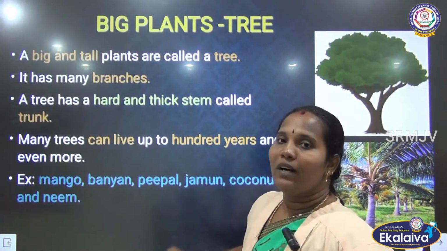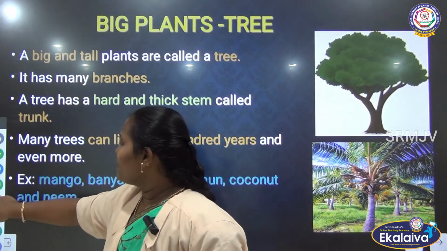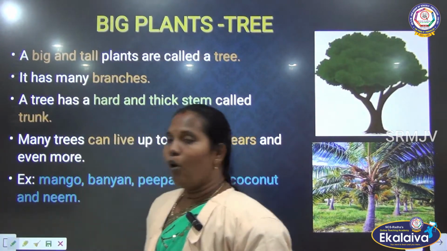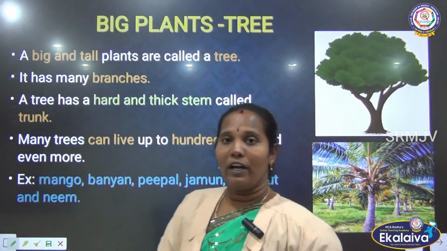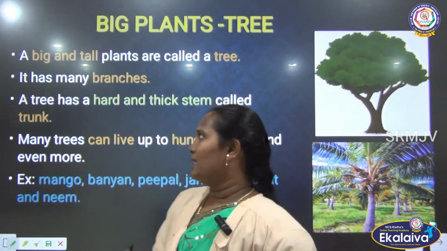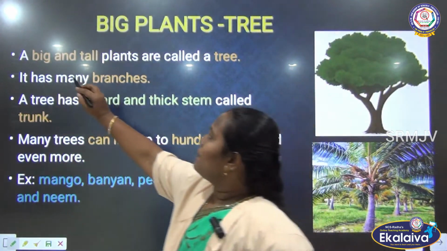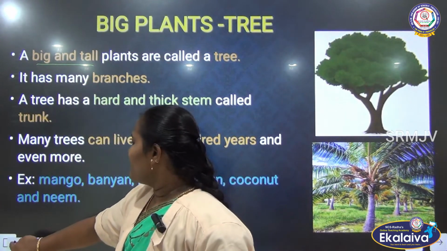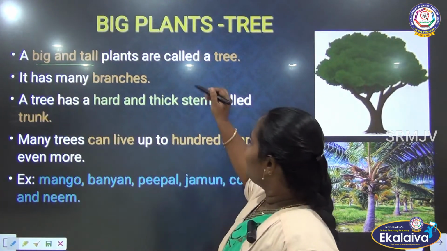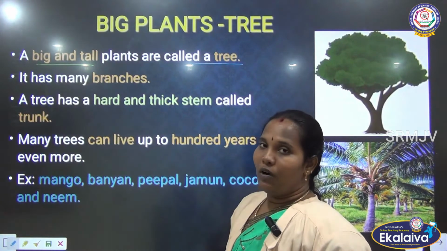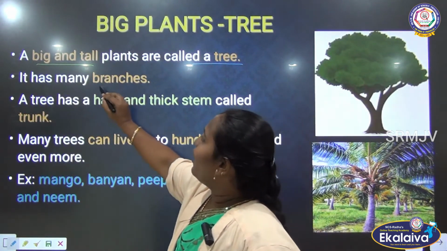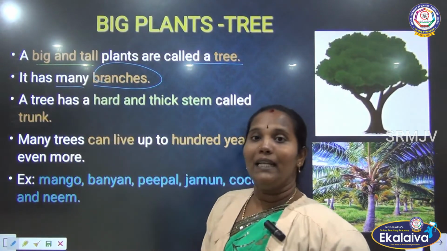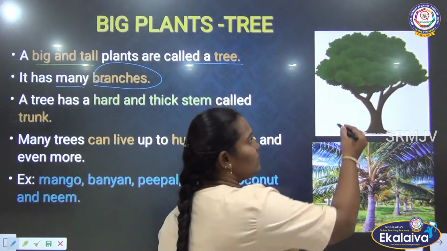See, first one, big plants. Big plants are called trees. We know that very well. Already I told you, all the big plants we call by one name, tree. Now, what special features are there in the tree? The big plants are called trees. This tree has many branches.